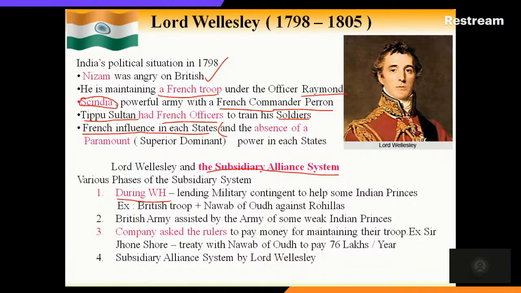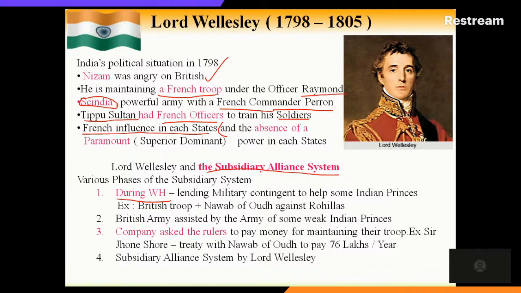During the Warren Hastings period, he was lending a military contingent to help some Indian princes. For example, the British troops helped the Nawab of Awadh during the Rohilla War. We have already seen the Rohilla War in the last class. During that war, the British troops helped the Nawab of Awadh, and for that the Nawab was ready to give some territory and some amount.